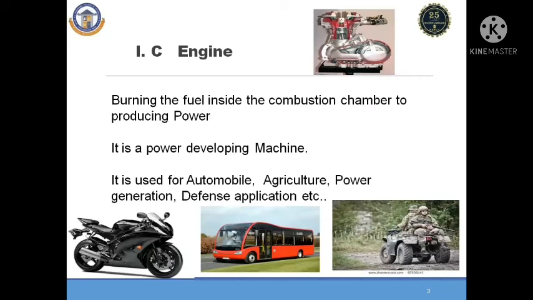Now, what is meant by an internal combustion engine? The burning of the fuel takes place inside the combustion chamber to produce the power. Such an engine is known as an internal combustion engine. The fuel may be a liquid fuel or a gaseous fuel.